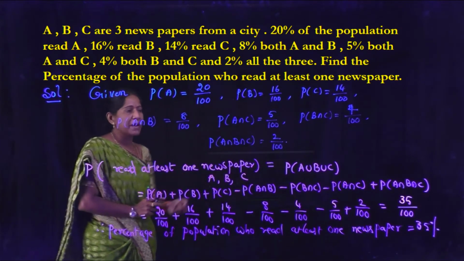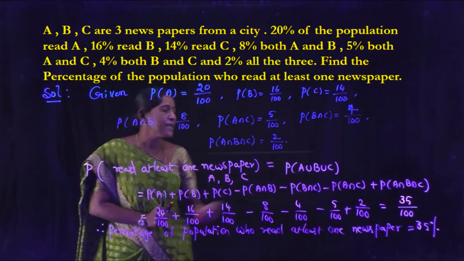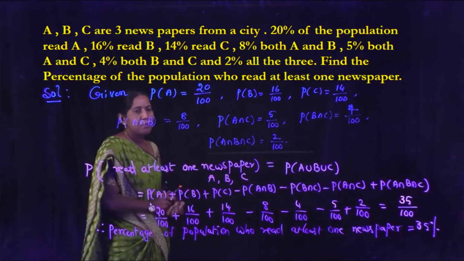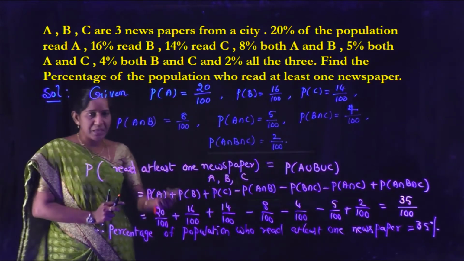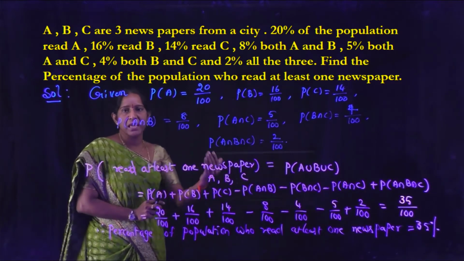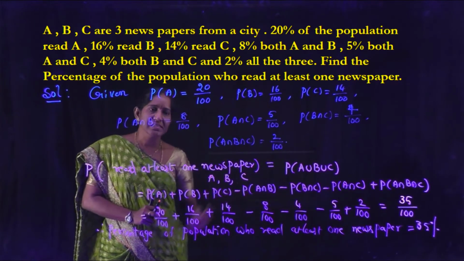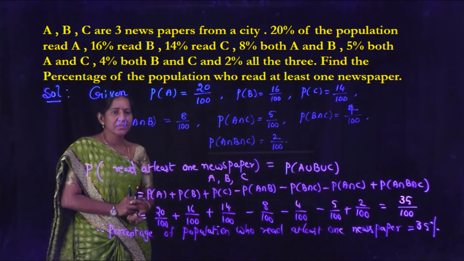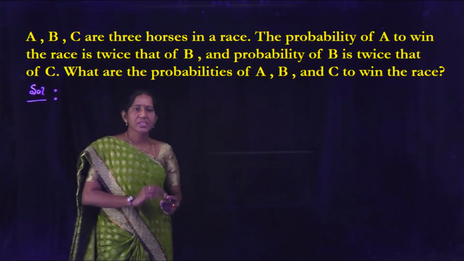It is denoted by P of at least one of A, B, C, that is A union B union C. So we already have P of A union B union C, that is P of A plus P of B plus P of C minus P of A intersection B minus P of B intersection C minus P of A intersection C plus P of A intersection B intersection C. Then substitute the values, we can get it. Come to the next problem.